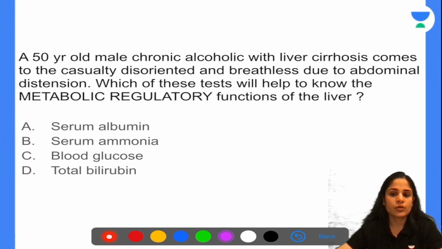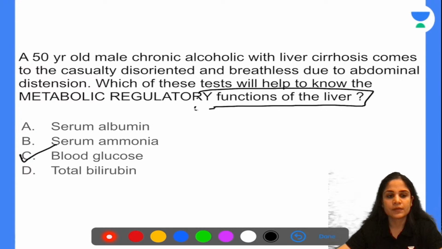Alright, so the correct answer over here is nothing but blood glucose. For this, you need to know the functions of the liver. In fact, we recently discussed this question about the different functions of the liver, so you should be knowing all of them. Your serum albumin is what kind of function of the liver? It is nothing but the synthetic function of the liver. All your plasma proteins, albumin, clotting factors, all of these are produced in the liver. So this is a synthetic function of the liver.